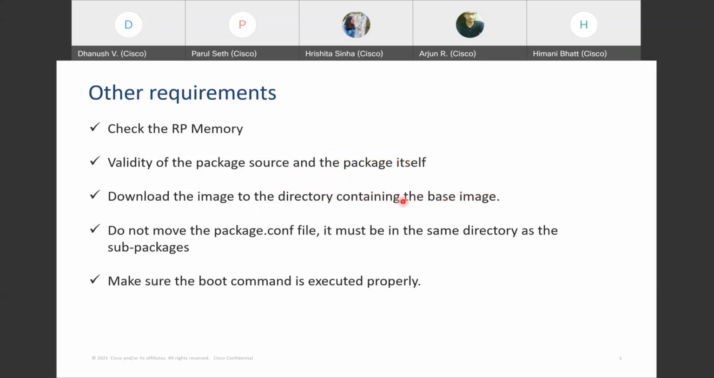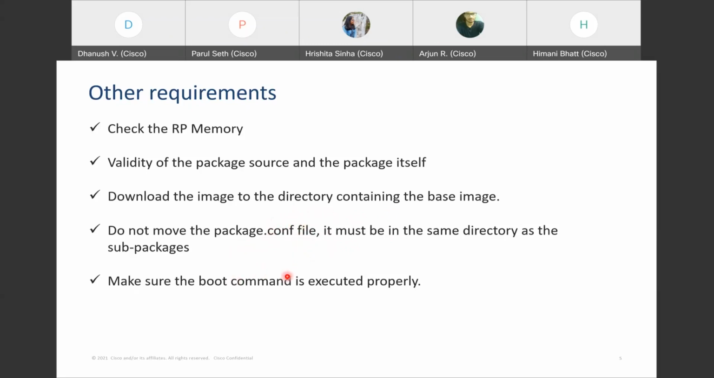The base image that is running in the Cisco router right now, and the downloaded image, the new image that we have, must be in the same directory. And also there's something called a package.conf file. In case it's an auto update, whatever ISO file, whatever image is there in the package.conf file, that will be used. So you shouldn't move this to the directory of the base image. It must be there within the different sub packages in boot flash itself.